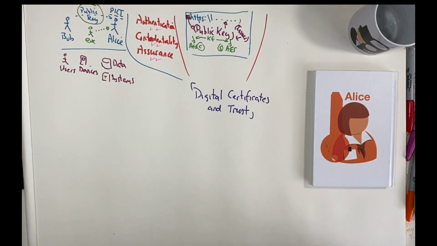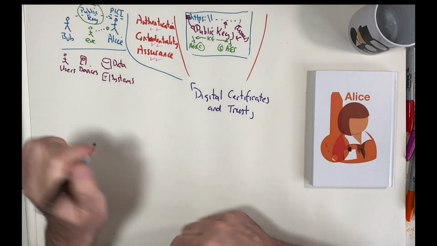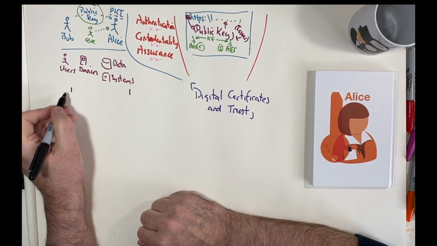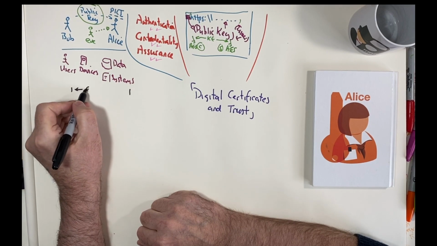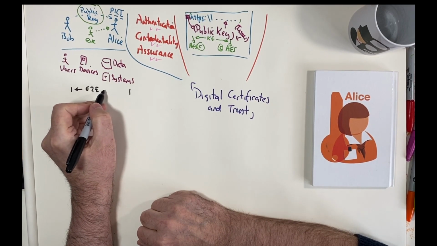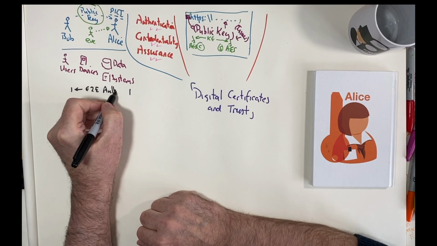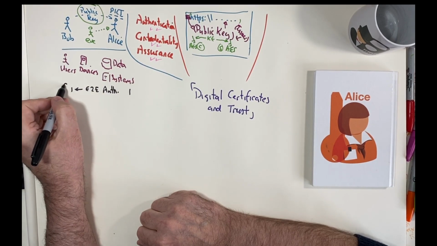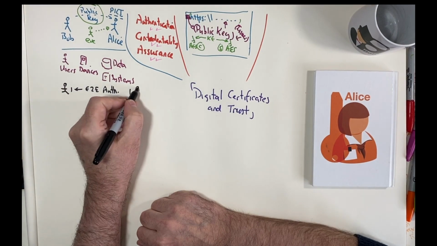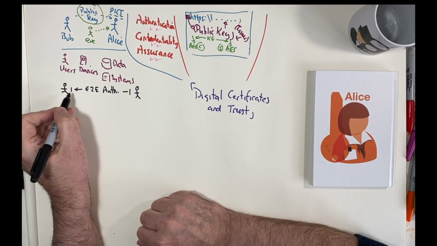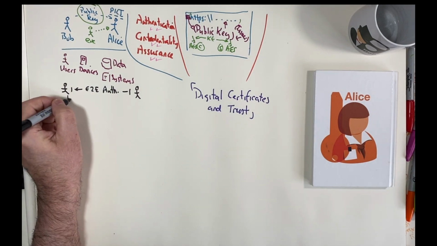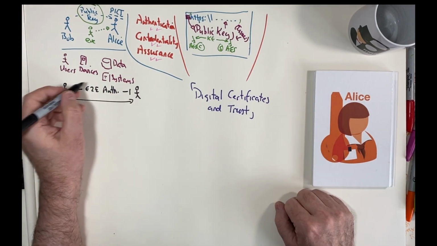And the two basic principles that we have when we're authenticating is to use either end-to-end authentication or intermediate authentication. So with end-to-end authentication, we go from one end to the other and authenticate one entity to the other.